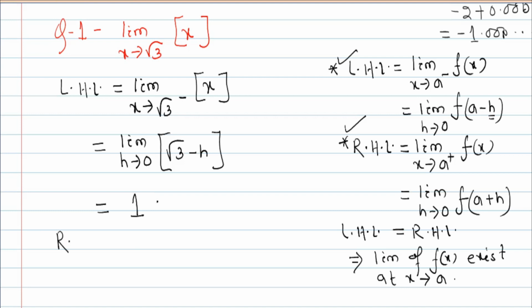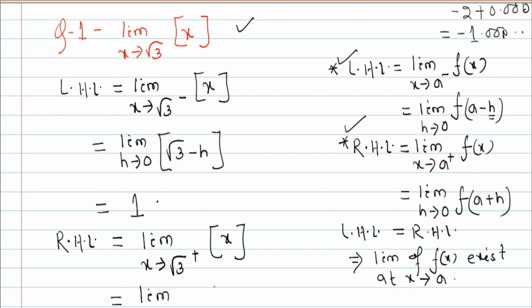Now we'll take RHL. RHL means limit x tends to a plus, here a is √3 plus, and the function f of x is equal to bracketed x, the greatest integer function of x. Now x should be replaced by √3 plus h.